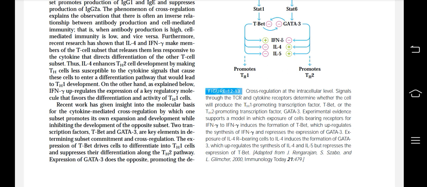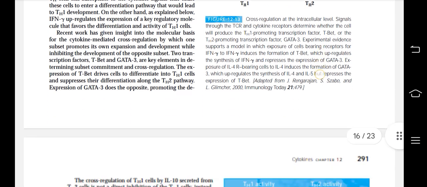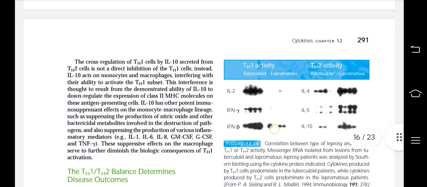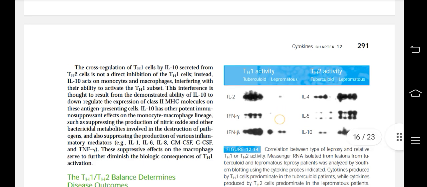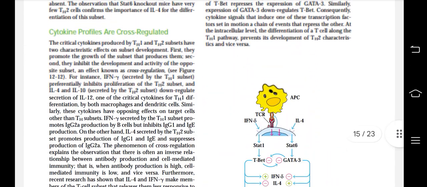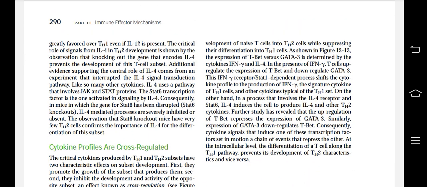The expression of Tbet drives cells to differentiate into Th1 cells and suppresses their differentiation along the Th2 pathway. Expression of GATA3 does the opposite, promoting development of naive T cells into Th2 cells while suppressing their differentiation into Th1 cells.